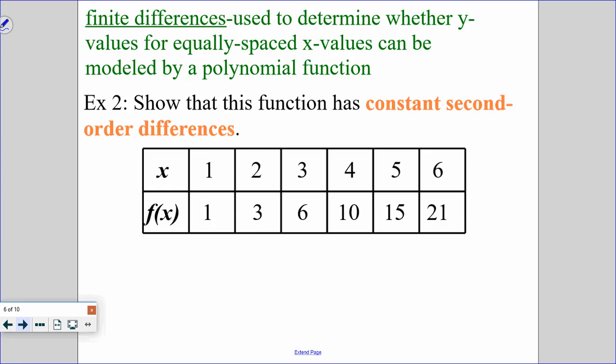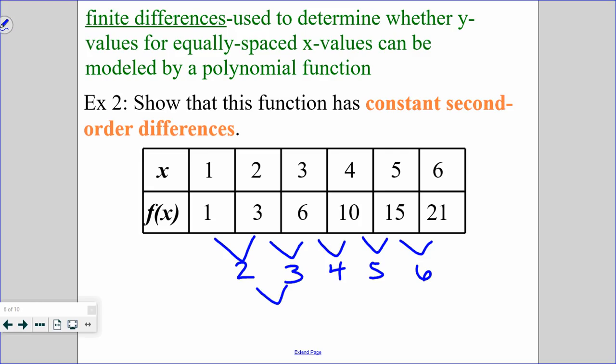The first order differences, we find the difference between 3 and 1. So we always take the second one minus the first one. So 3 minus 1 is 2, 6 minus 3 is 3, 10 minus 6 is 4, 15 minus 10 is 5, and 21 minus 15 is 6. So all of those numbers are different. So I do not have constant differences yet. So I'm going to find the difference between these. So 3 minus 2 is 1, this is 1, this is 1, this is 1.